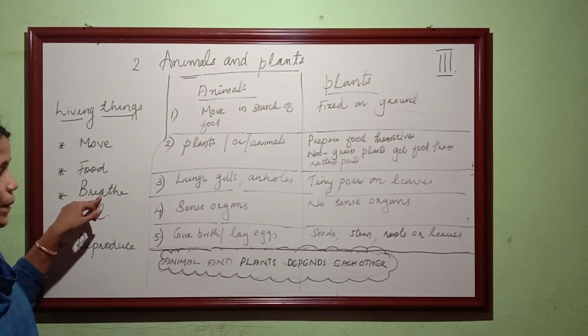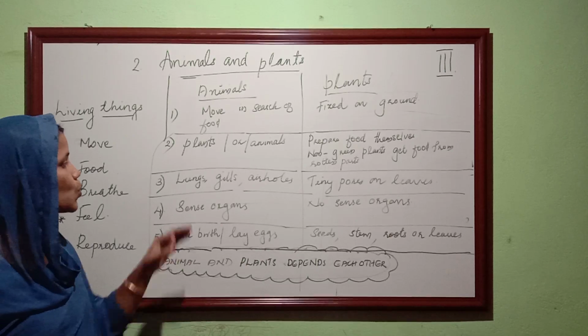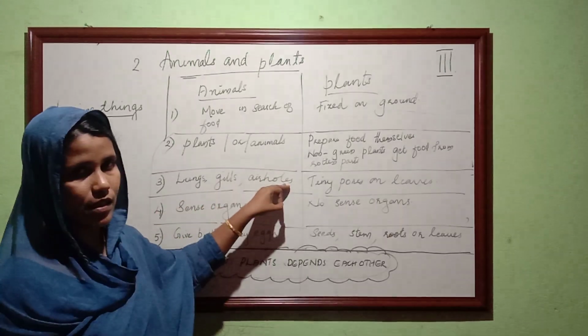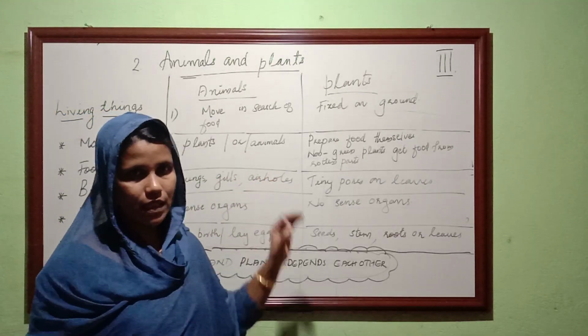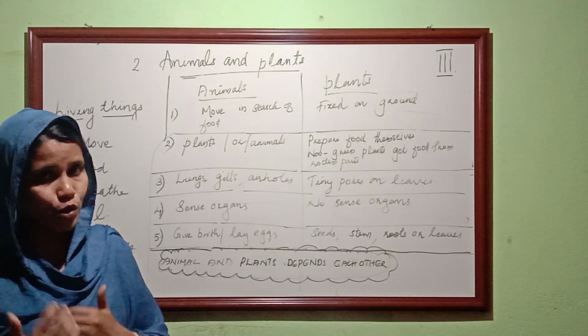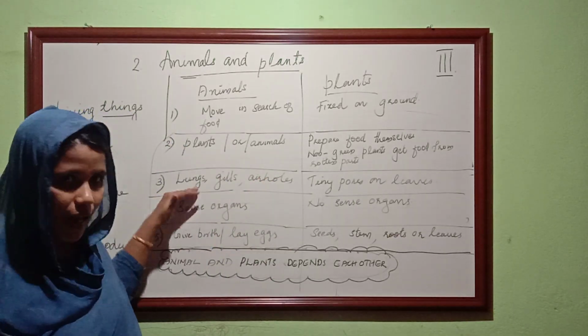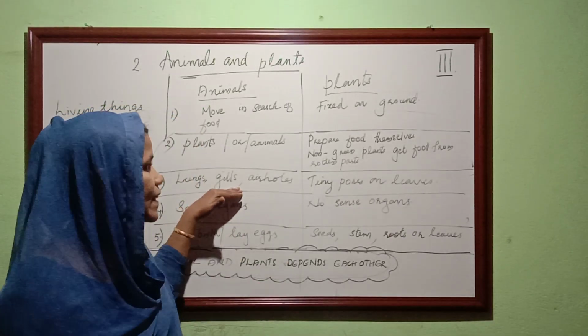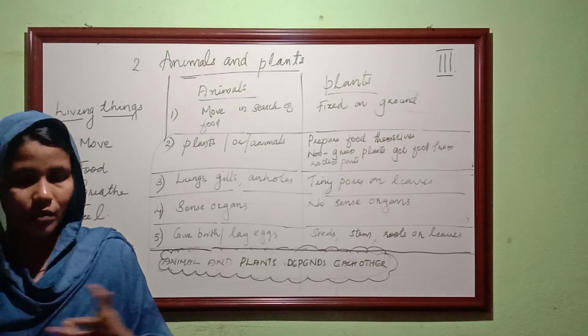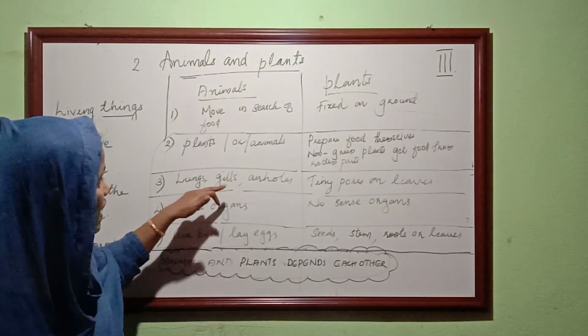The third one is breathing. Animals breathe through lungs, gills and air holes. Humans and most of the big animals use lungs. And fish use their gills to breathe, as they are living under the water.